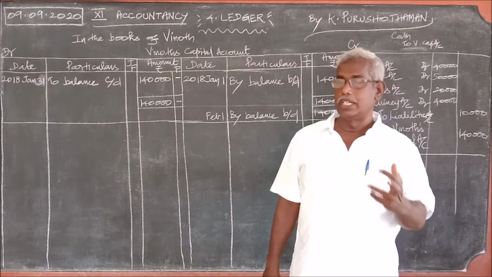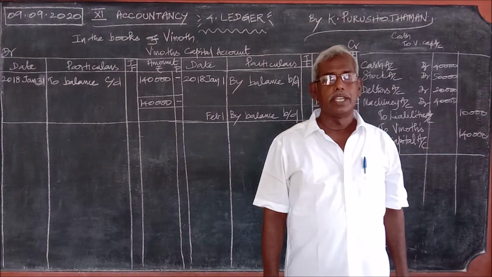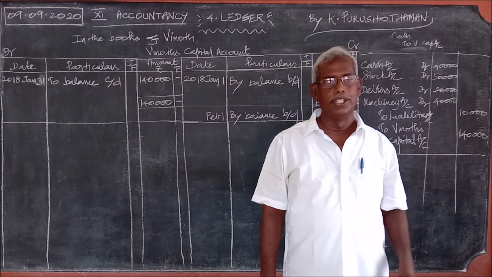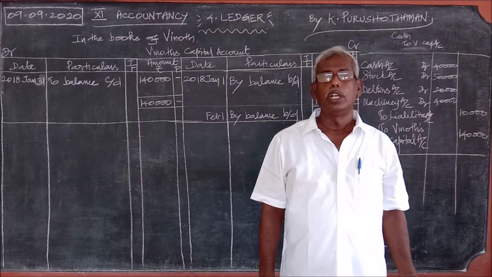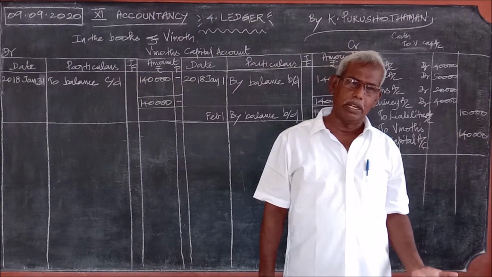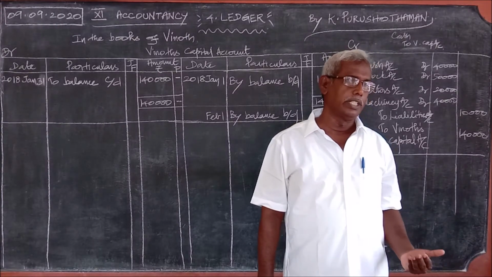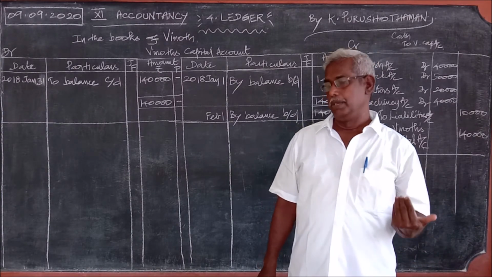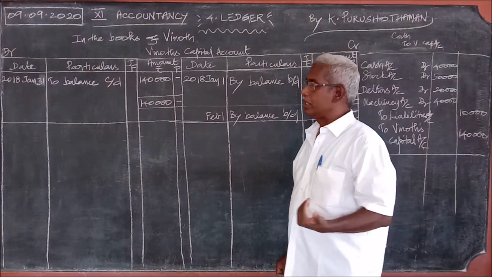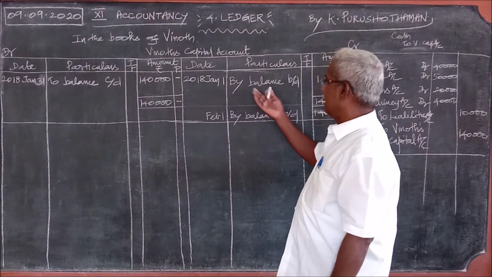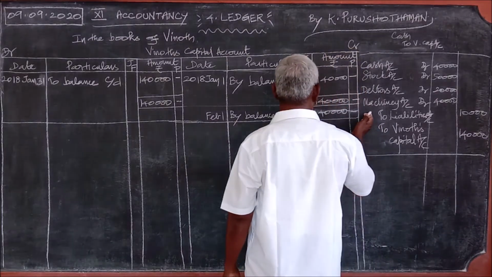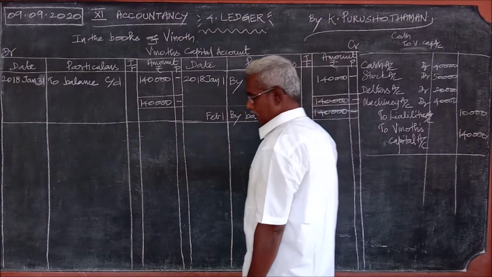a compound journal entry. In that case, what should be considered for postings in the ledger? We do not know which will be the pair of the debit to the credit, or which will be the pair of the credit to the debit. So we do not know in that case. Generally we write by balance brought down. This is the best example for this opening journal entry.